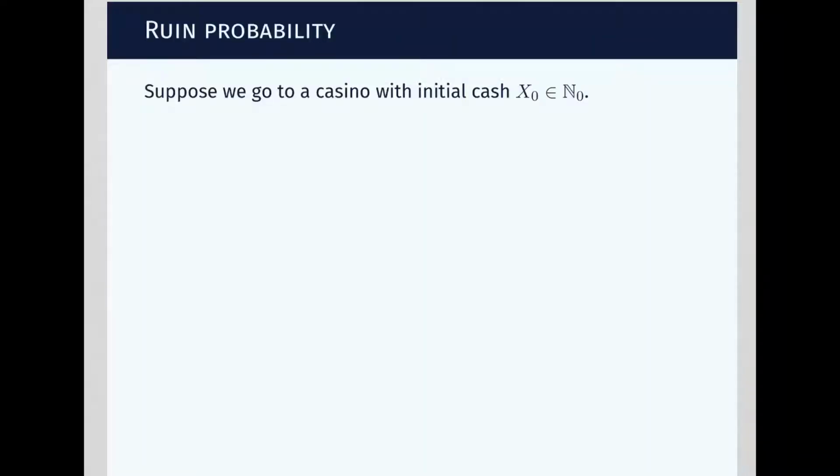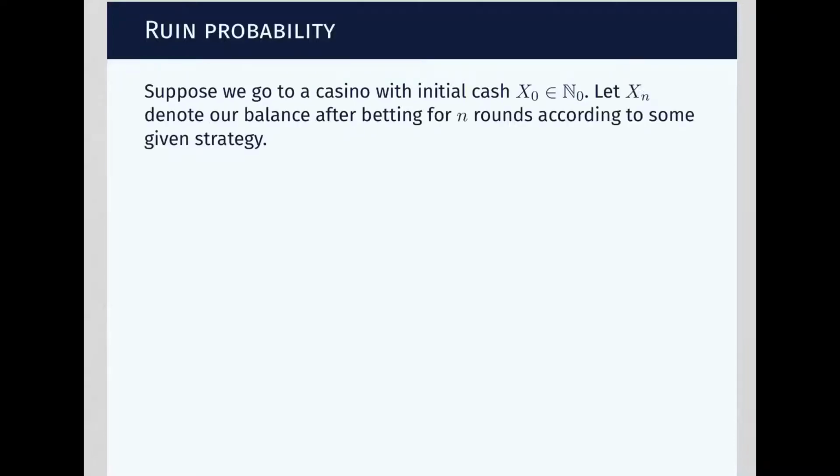Now let's define a few relevant events that are defined in a limit. First one, the ruin probability. Suppose we go to a casino with initial cash x naught belonging to the set of natural numbers including 0. Of course, casino here is just a silly representation. We can be an insurance company paying claims to our customers. So let's denote by xn the balance that we have after we've been betting for n rounds in this casino according to some given fixed strategy.